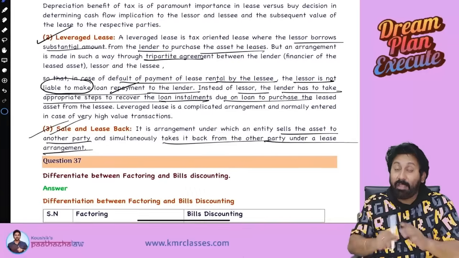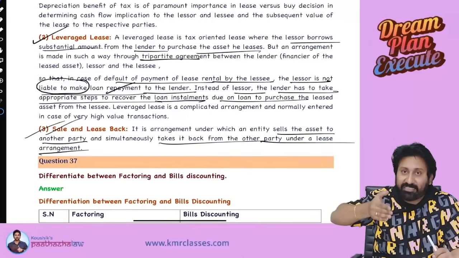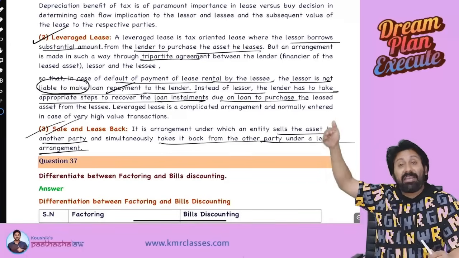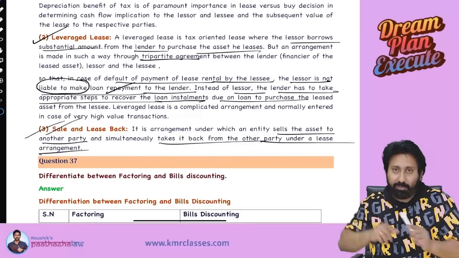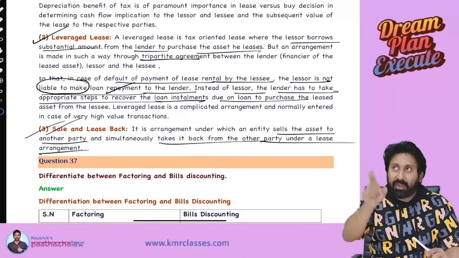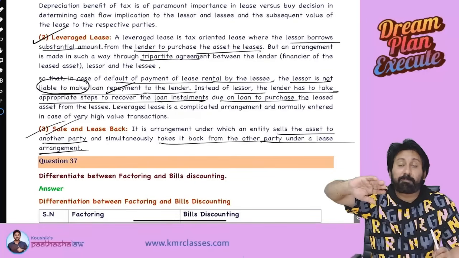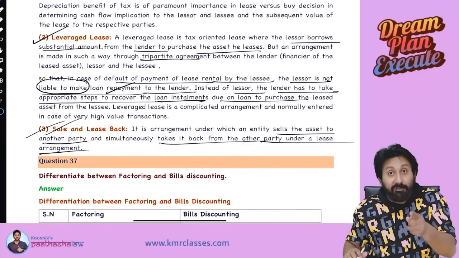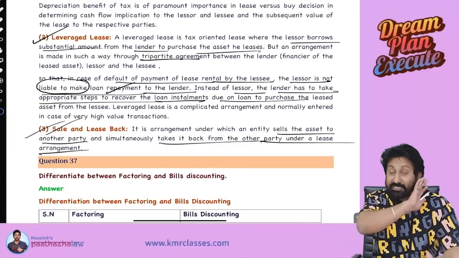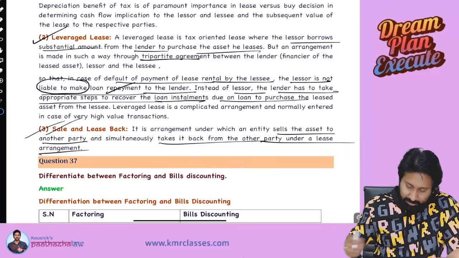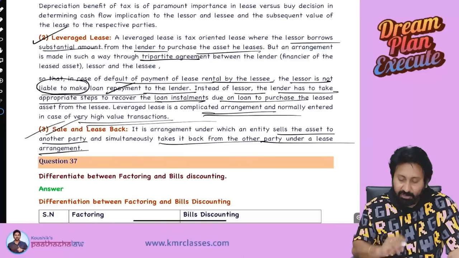That's why, what we said, one of the most important striking features of a leveraged lease is that whenever lease rentals have to be paid, the lessee has to pay the lease rental to the lender. The balance amount will be paid to the lessor. Whenever yearly he has to pay, first pay the yearly installment to the lender. The balance amount, if any surplus is there, you pay to me. So if any default happens to the lender, that is because of the lessee's default, not the lessor's default. So the lessor will not become liable. Next, it's a complicated arrangement, normally entered into in case of very high value transactions.